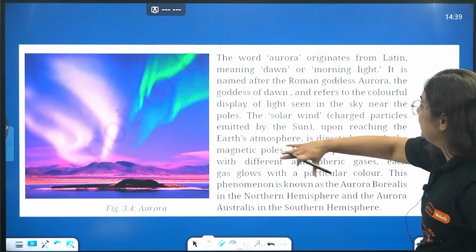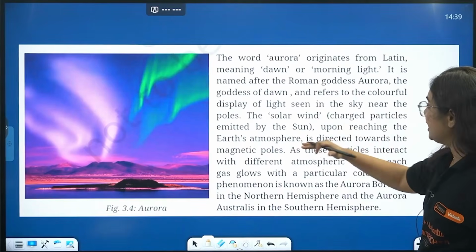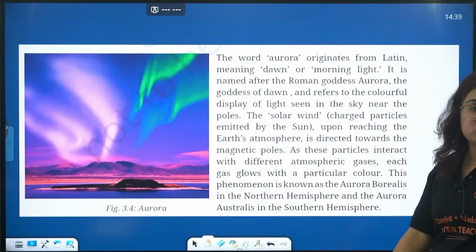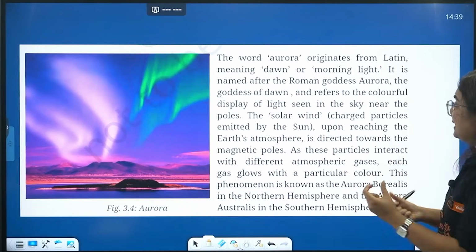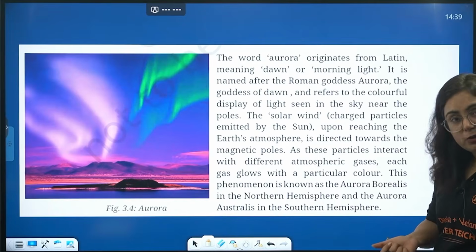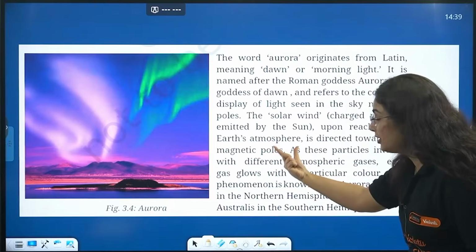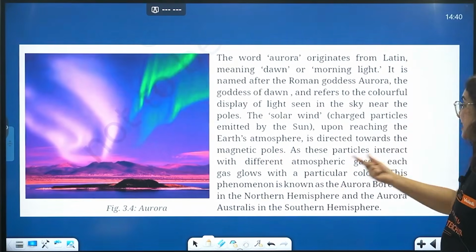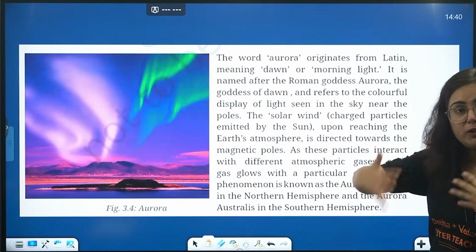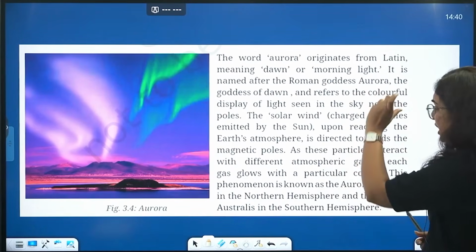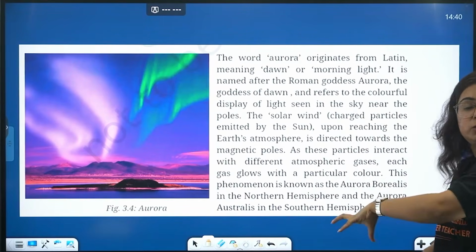So what happens here, beta? The solar wind, charged particles emitted by the sun, upon reaching the earth's atmosphere, is directed towards the magnetic poles. So there are poles, north pole and south pole. Whatever is the energy, or what we can say, the charged particles emitted by the sun that reach the earth, now here get directed toward the magnetic poles, attracted by the magnetic poles. These particles interact with different atmospheric gases, and as they are interacting with different gases, different glows, different colors are emitted. Each gas gives you a different color.